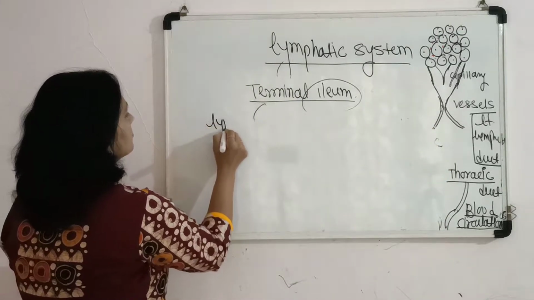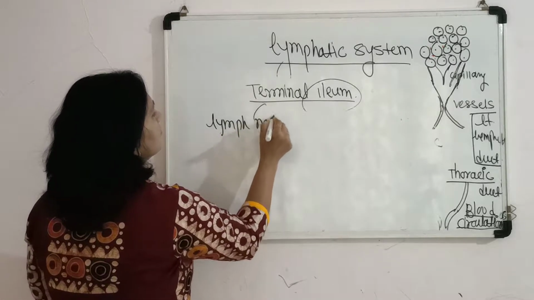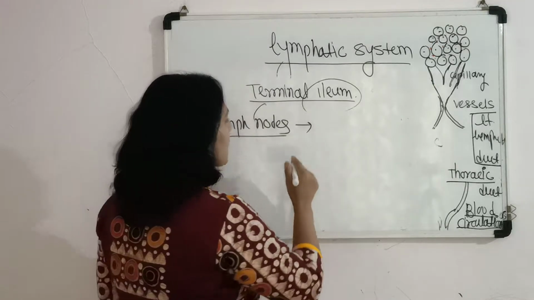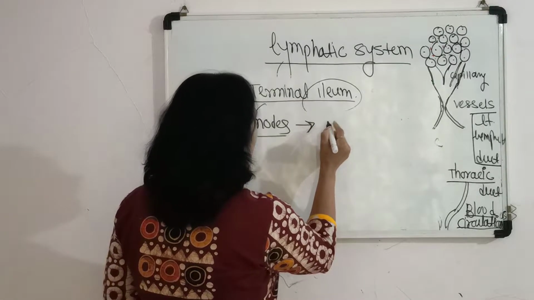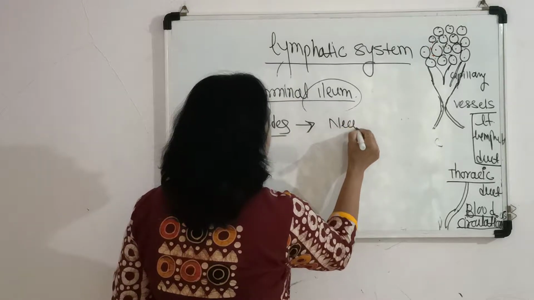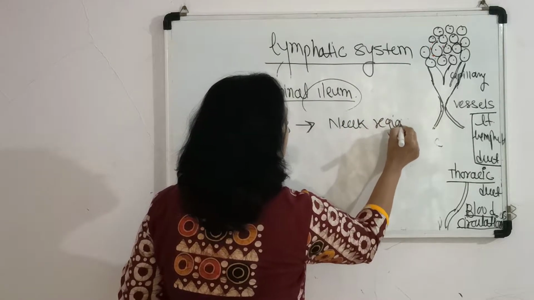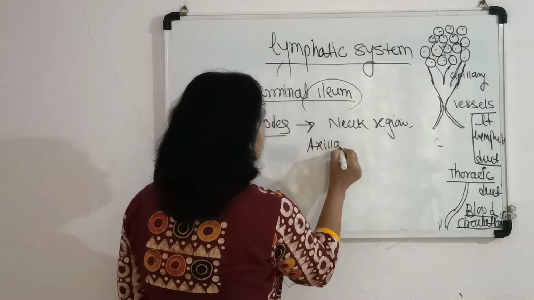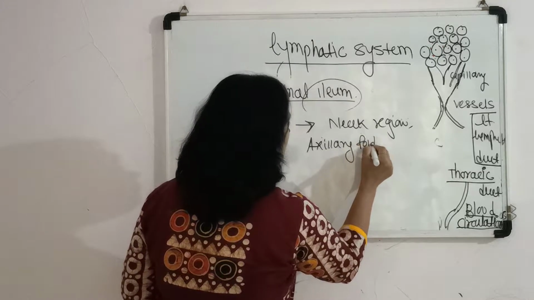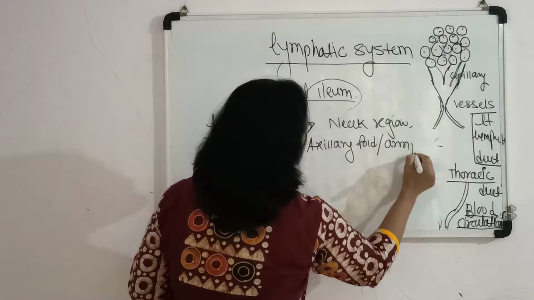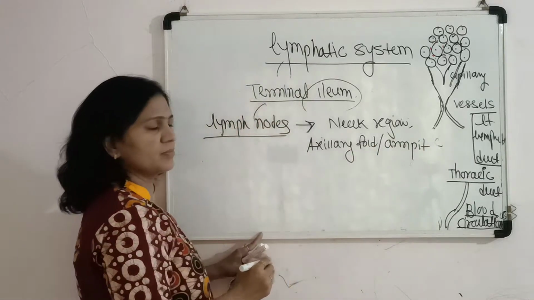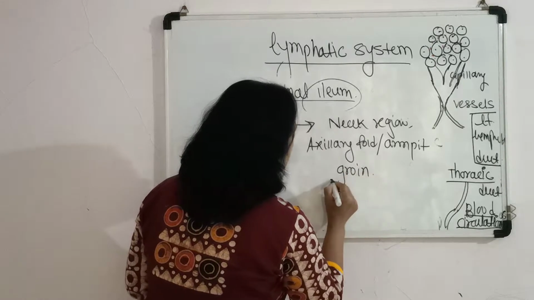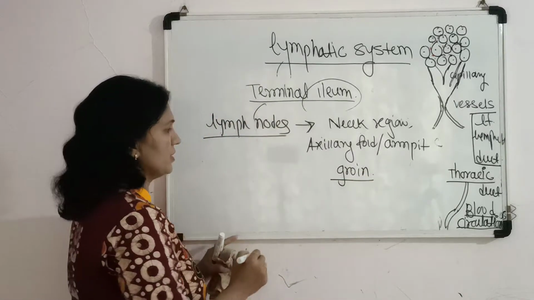Lymph nodes are basically present in our body, preferably in the neck region, in our axillary fold, or generally called the armpit region, and in the lower part they are present in the groin region.